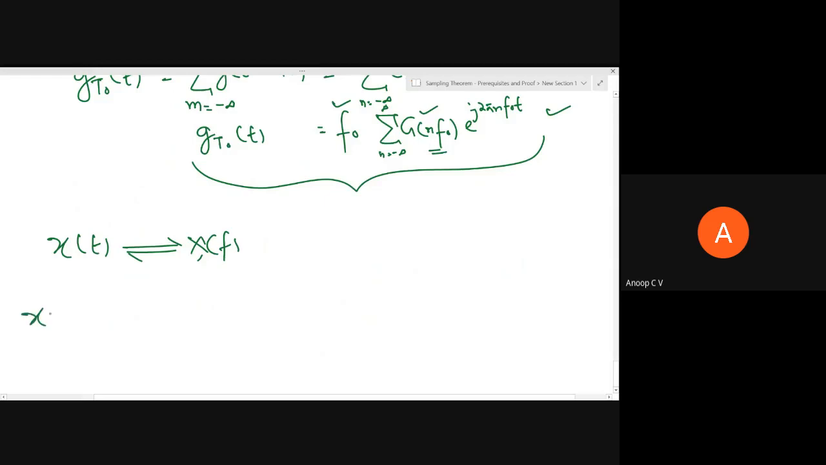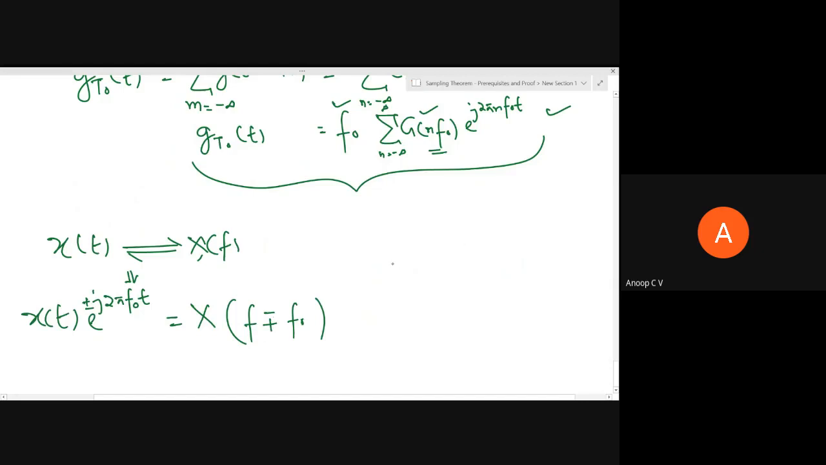Now if you multiply x of t with e power j 2 pi f naught t, where this f naught is some constant frequency, in fact it is e power plus or minus, this becomes capital X of f minus or plus f naught. That is the frequency shifting property. If you multiply x of t with e power plus j 2 pi f naught t, it becomes X of f minus f naught.